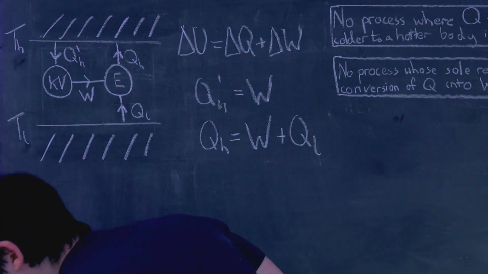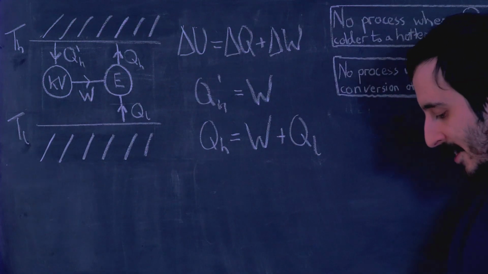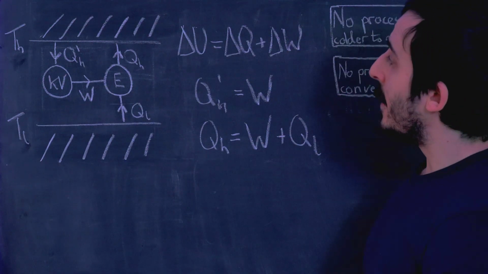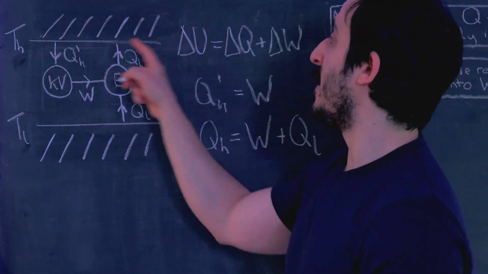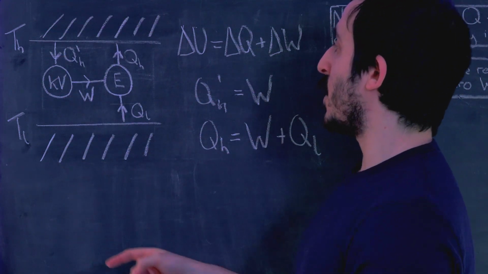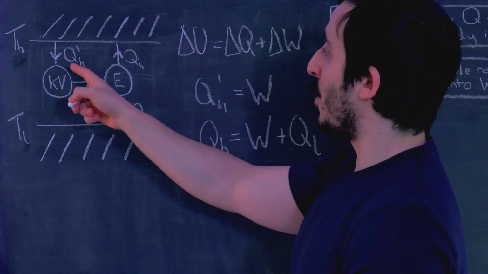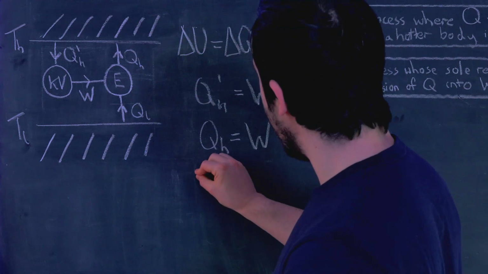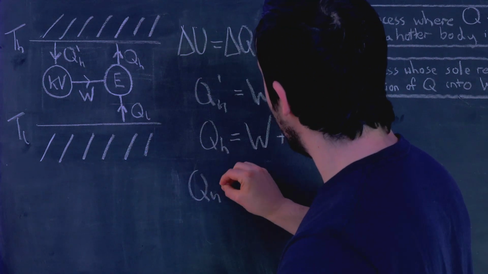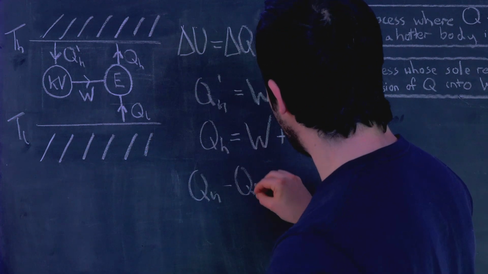So the first law tells us that. So now let's look at the net amount of heat we are putting in to this top reservoir. We are putting in QH and we're taking out QH prime. So the net amount of heat we are putting in is equal to QH minus QH prime.